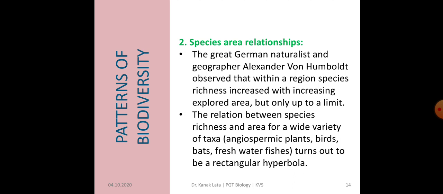The relation between species richness and area for a wide variety of taxa, such as angiospermic plants, birds, bats, freshwater fishes, turns out to be a rectangular hyperbola when plotted on a graph.